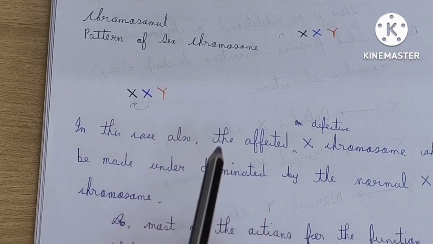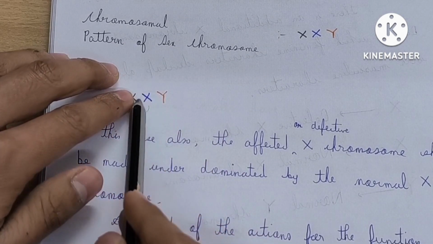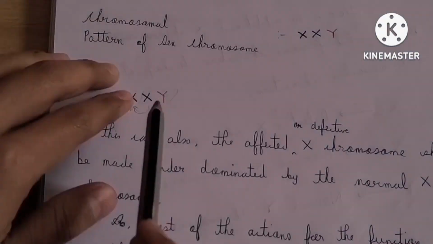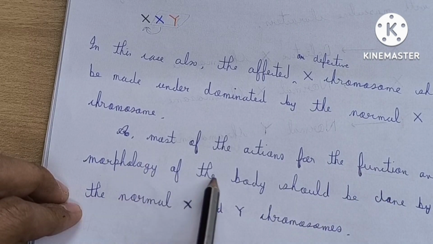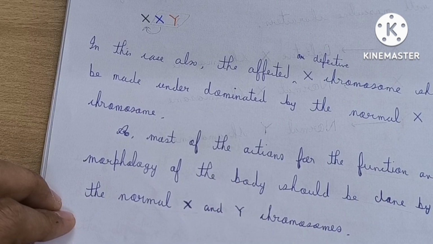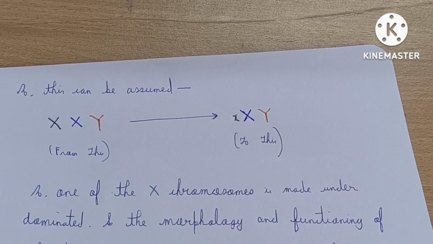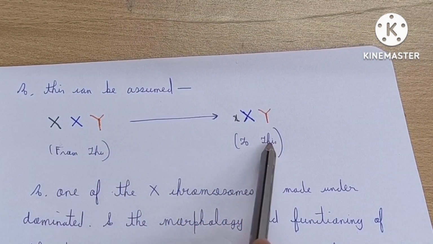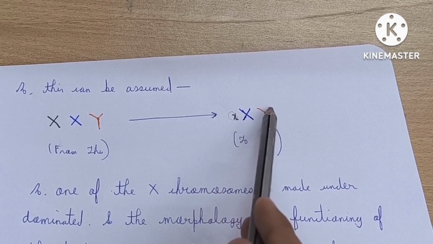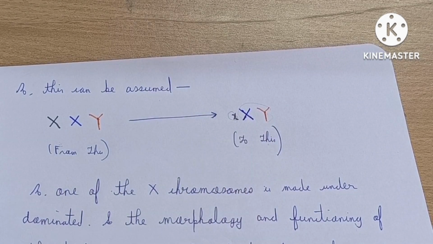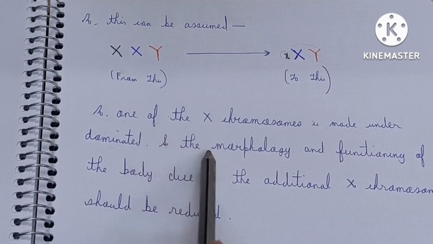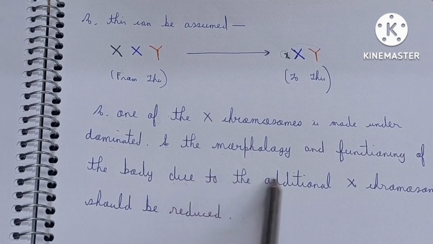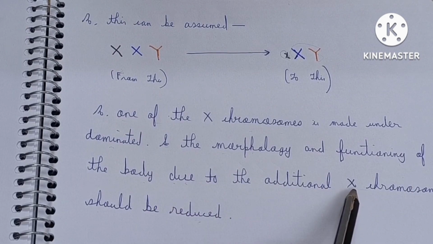So if this is made defective, then most of the actions should be done by this normal X and Y chromosomes. Therefore I have written that most of the actions for the function and morphology of the body should be done by the normal X and Y chromosomes. Only these 2 normal X and Y chromosomes are going to show this. So one of the X chromosomes is made under-dominated, and the morphology and functioning of the body due to the additional chromosome should be reduced. If the effect of this additional chromosome is reduced, then their character should be like male.